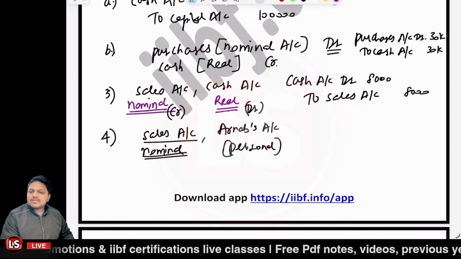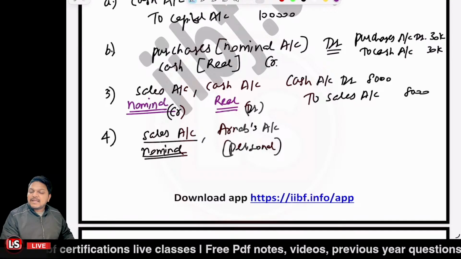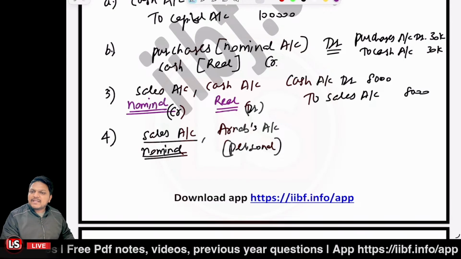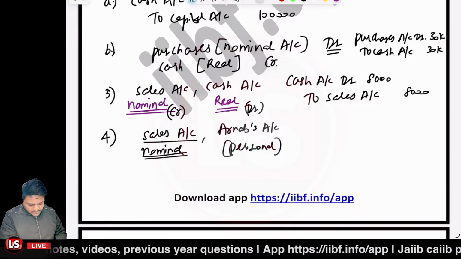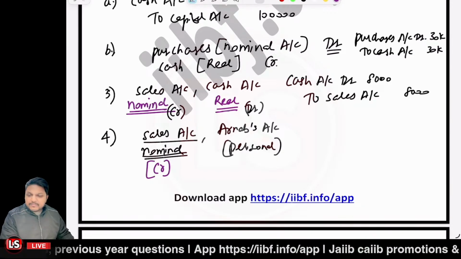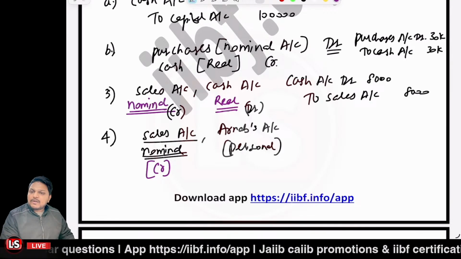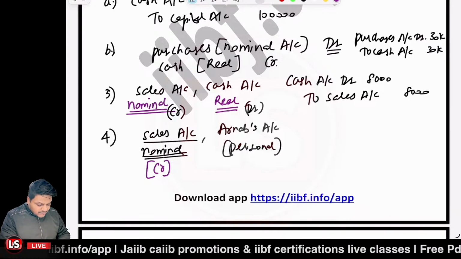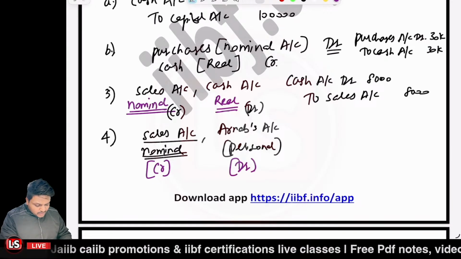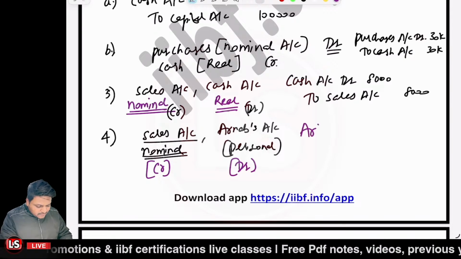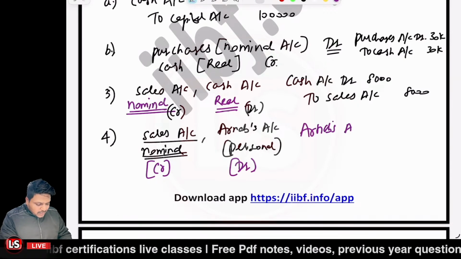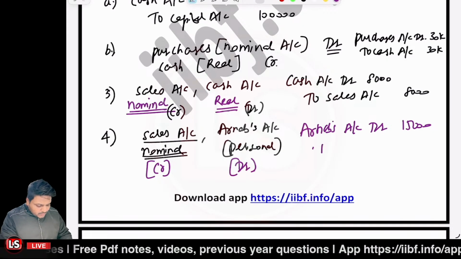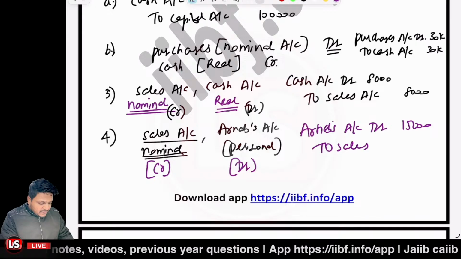What is the golden rule for the nominal account? Debit all the losses and expenses, and credit all the incomes and gains. So sale is an income, it is to be credited, right? And what is the rule for the personal account? Debit the receiver and credit the giver. You are giving the goods to Arnab, so Arnab's account is to be debited, right? So what will be the journal entry? Arnab's account is to be debited for 15,000, and to sales, the nominal account, is to be credited 15,000.